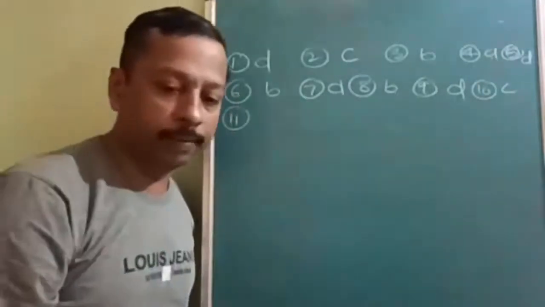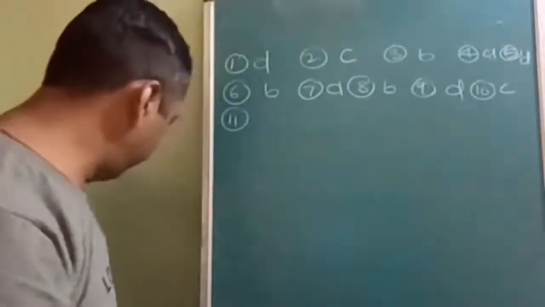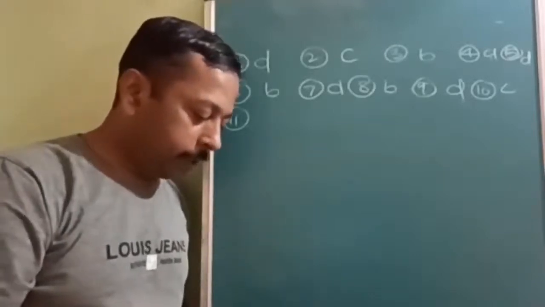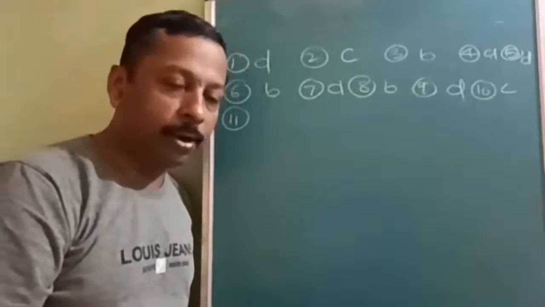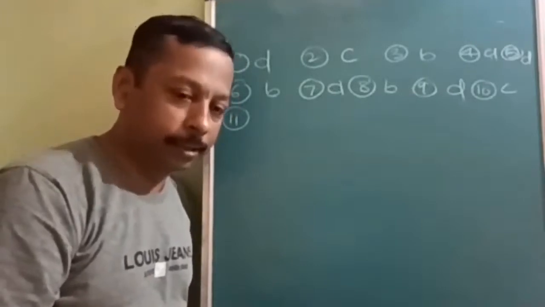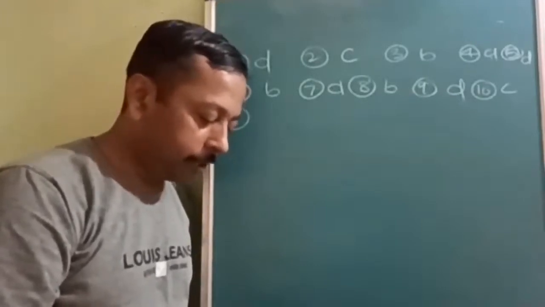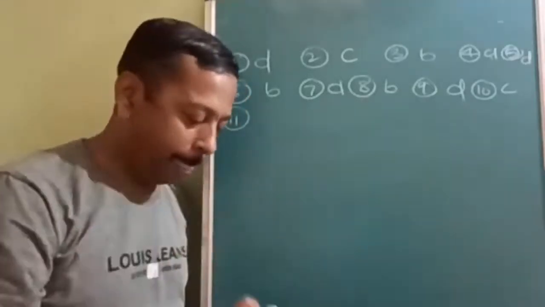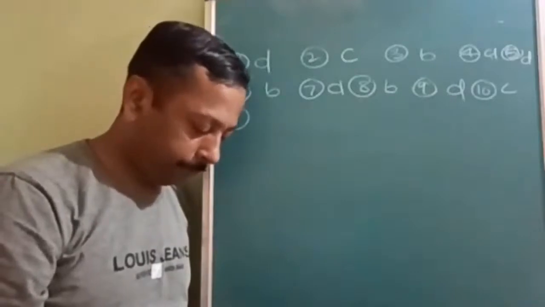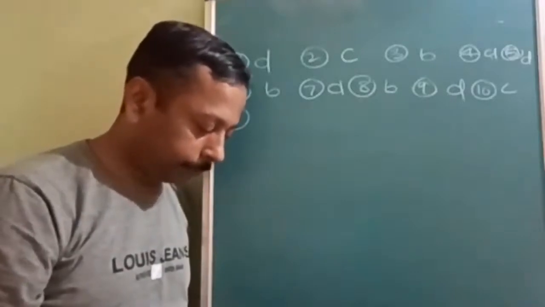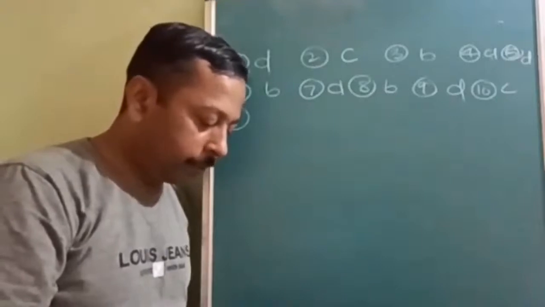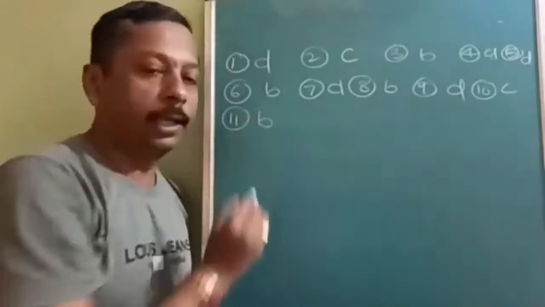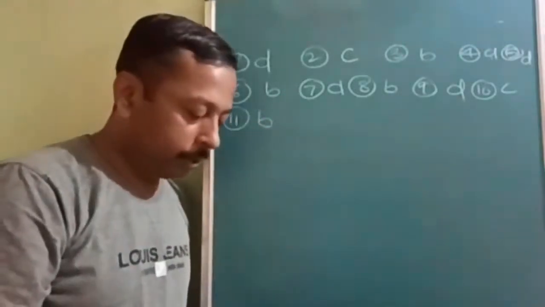Now let us see the 11th question. Who will send the 11th answer fast? Which of the characteristics of adsorption is wrong? Wrong, not, very dangerous words. The wrong one is that physisorption increases with increase in temperature. That is wrong. The 11th answer is B. Wrong, you have to select.